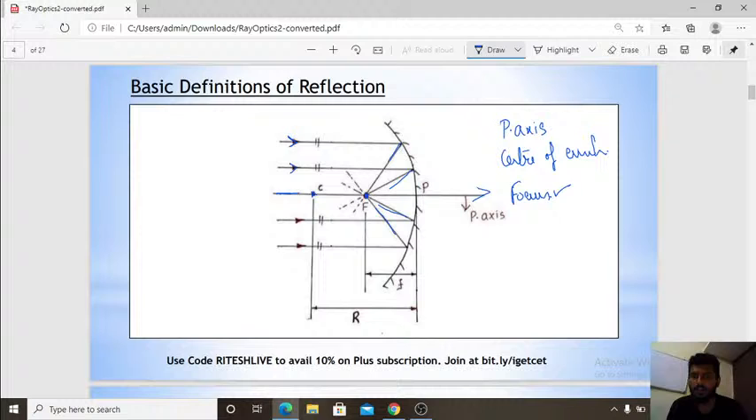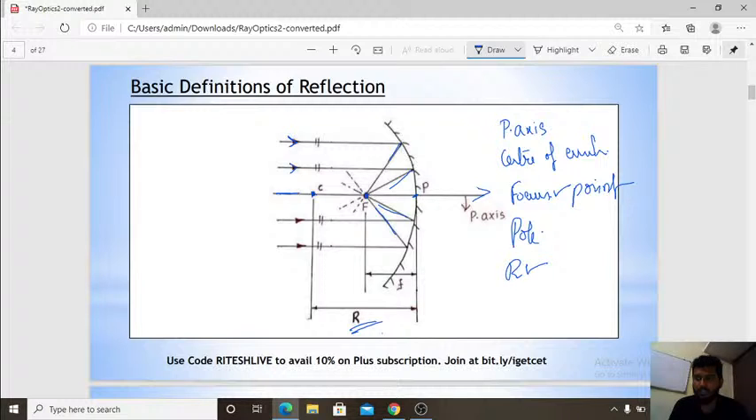That point is called the focus point, my dears. That is the third definition. Then, what is the radius of curvature? R is nothing but the distance between the center of curvature and the midpoint, or pole, of the spherical mirror. Okay, radius of curvature we are done.